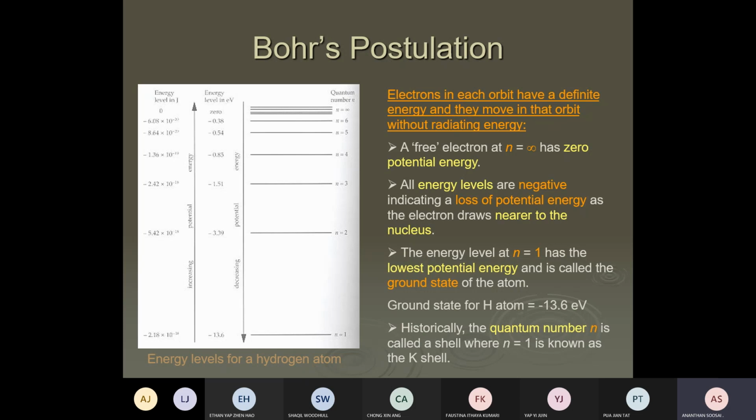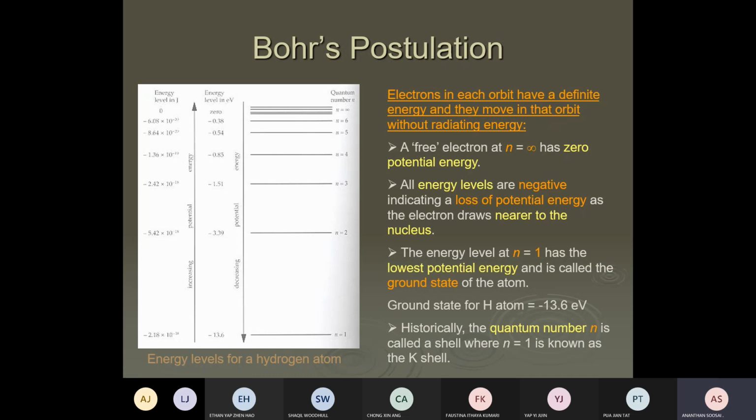So the electron in each orbit has a definite energy. That's proposed by Niels Bohr, and they move in that orbit without radiating any energy. The n could be an infinite number. When n is infinite, the electron possesses zero potential energy.